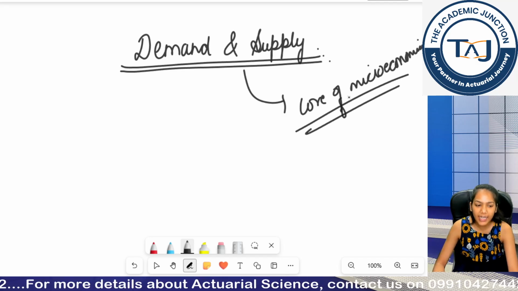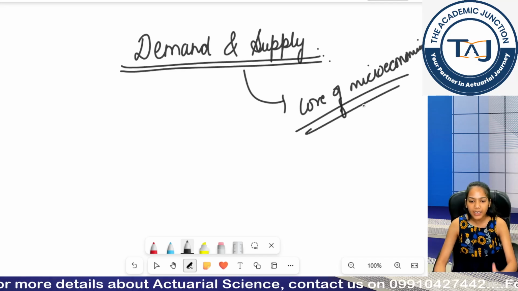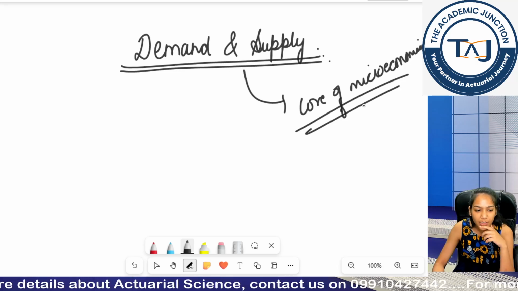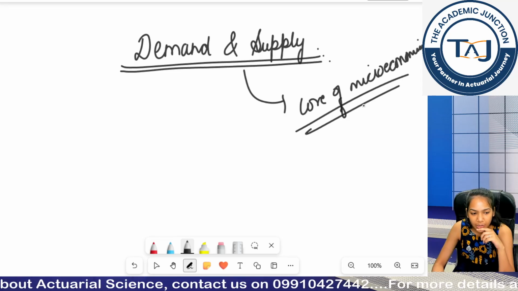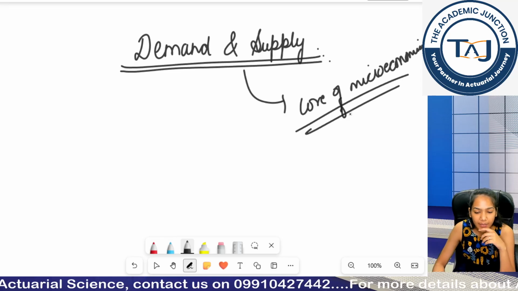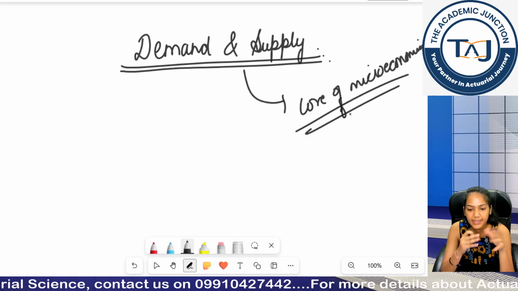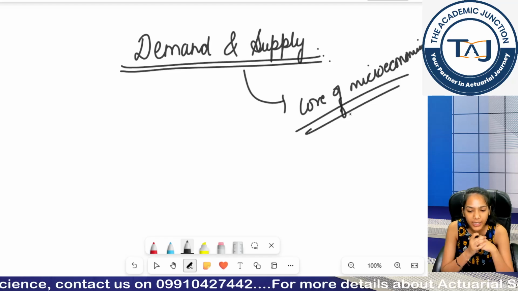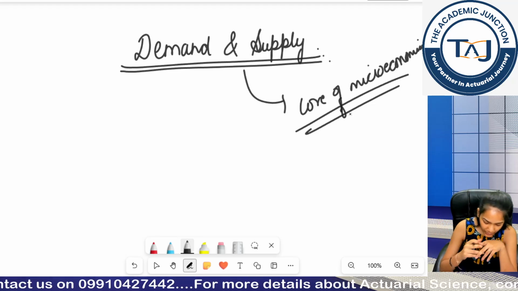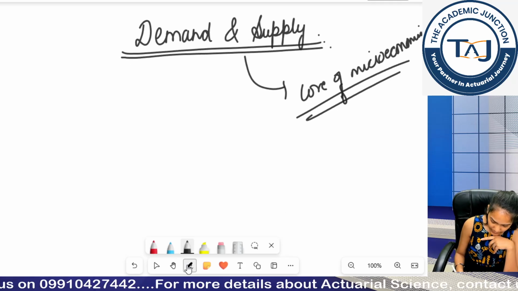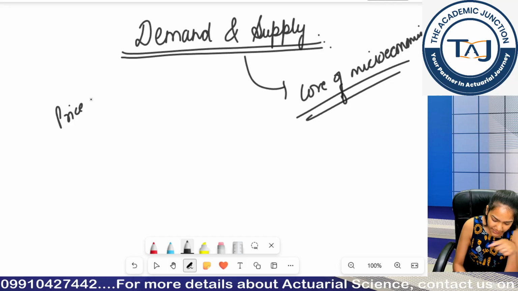So please understand the demand curve, supply curve, and factors of demand, what is movement along the demand curve, and what is a shift in the demand curve. Why does the demand curve look like a downward line, and why does the supply curve always look like an upward line? We will discuss all these things. Clear? So we understood the price mechanism.